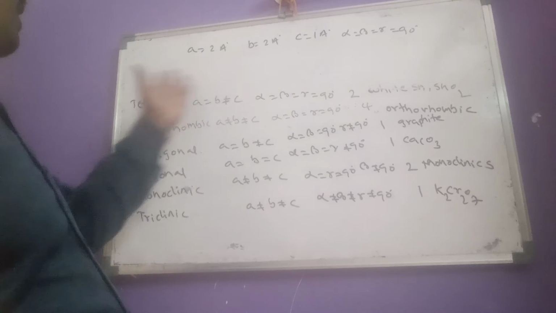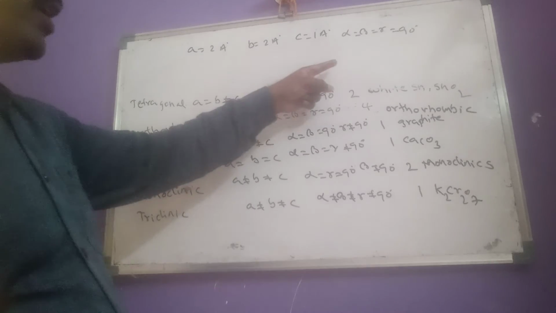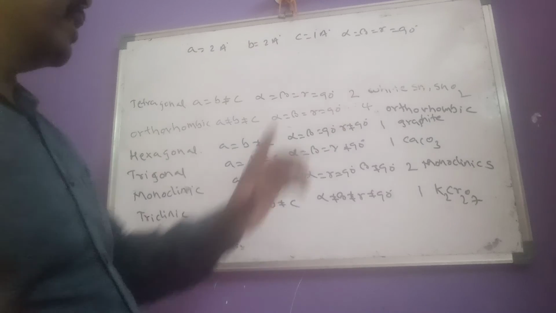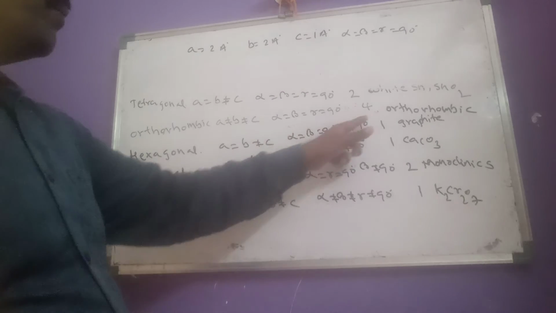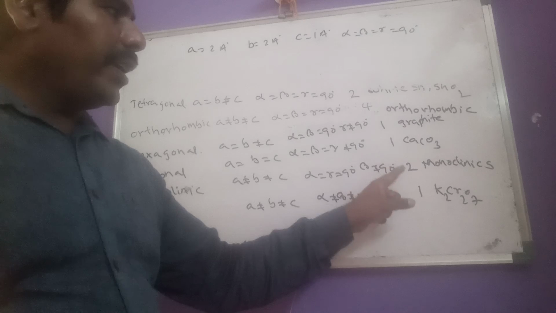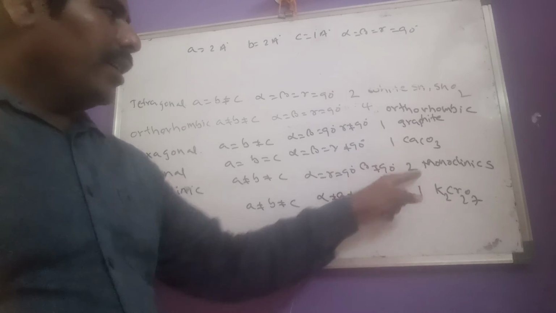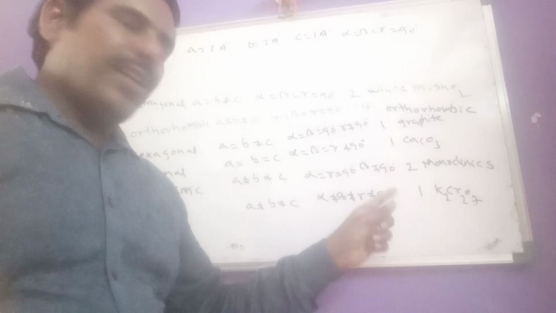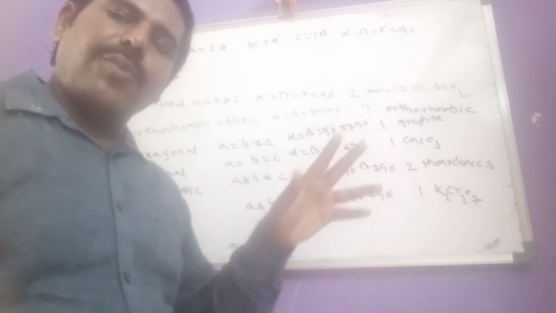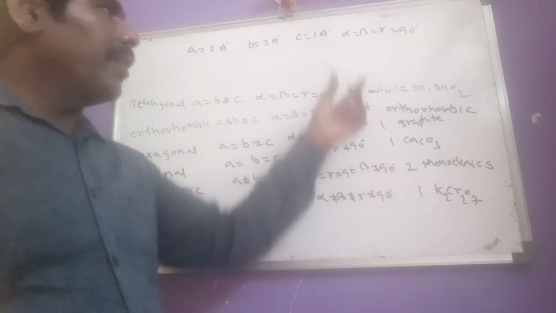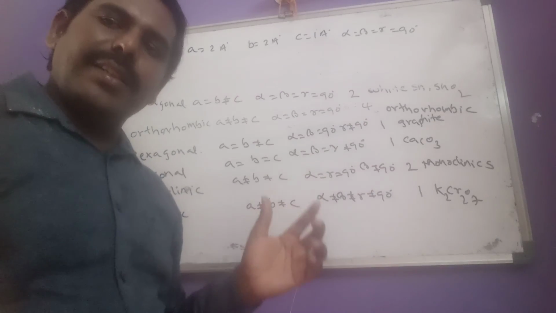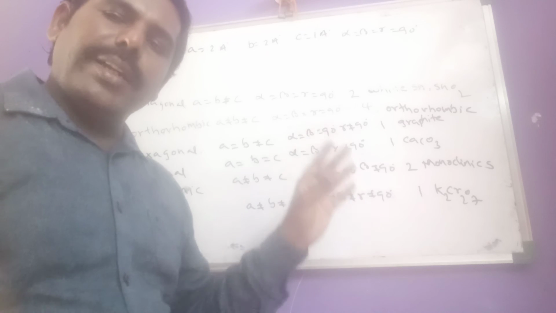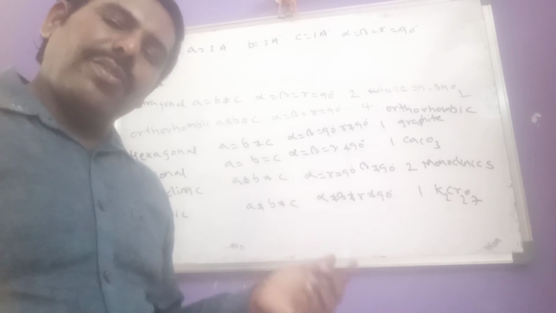Cubic has body centered, tetragonal also has body centered, and orthorhombic also has body centered. But in monoclinic, two Bravais lattices are there: one is primitive, another is end centered. That means 3 of the crystal systems contain the body centered unit cell. Like that they give the question.